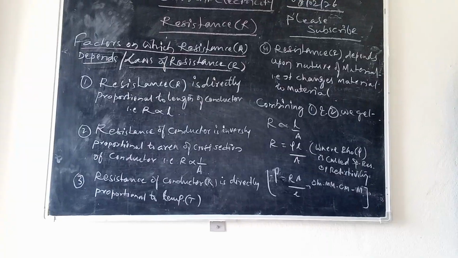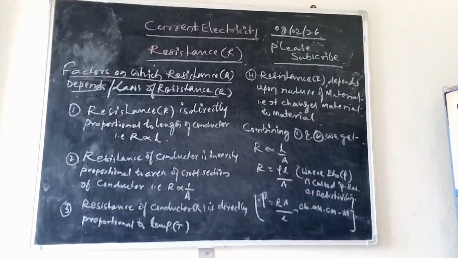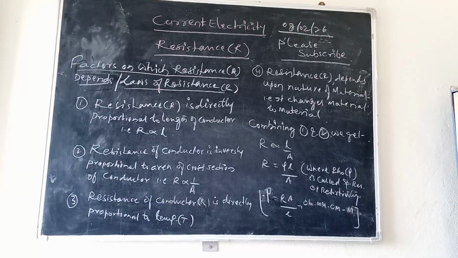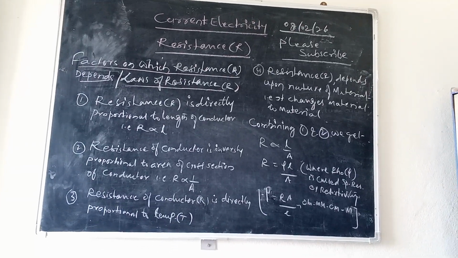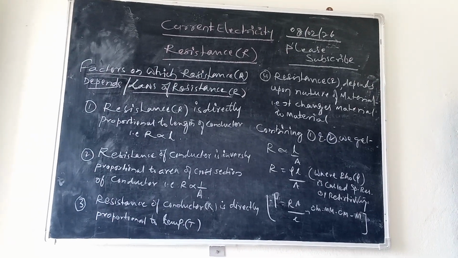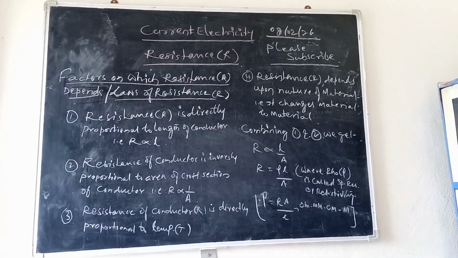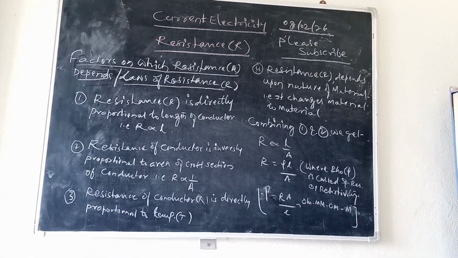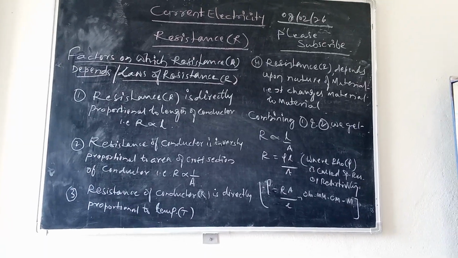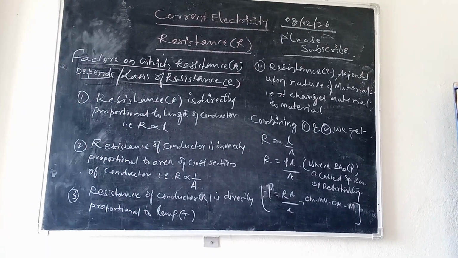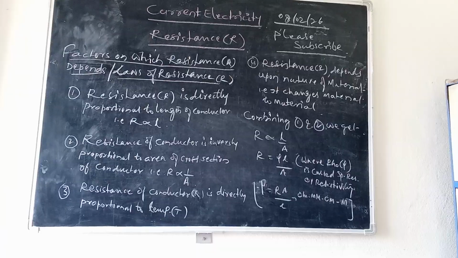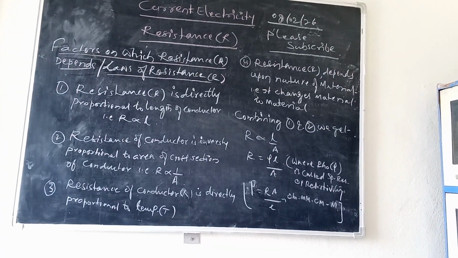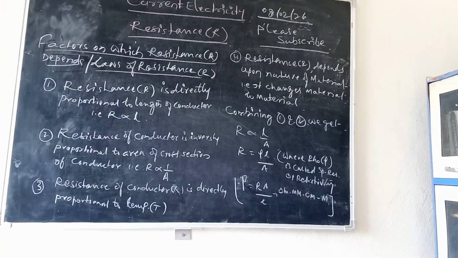Resistance of a conductor is directly proportional to temperature variation. Why? Because every metal is a temperature coefficient of resistance material. It means resistance increases when the temperature increases. If the length is increased, the meaning is temperature is also increasing, because T and L are directly proportional to each other. Finally, the resistance will also be increasing.